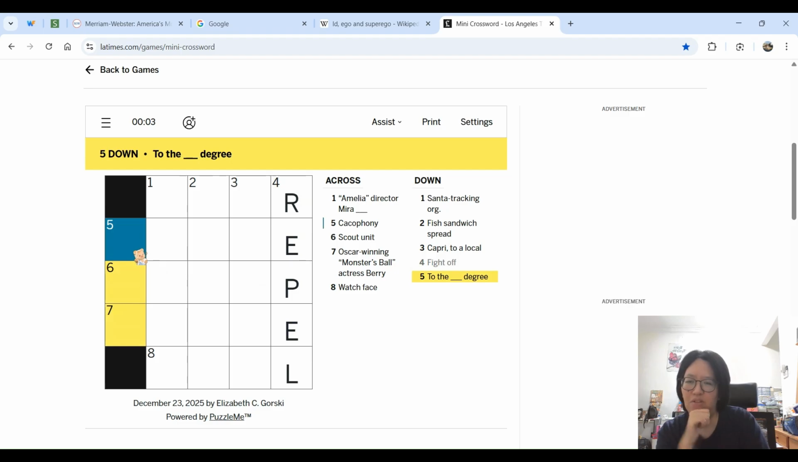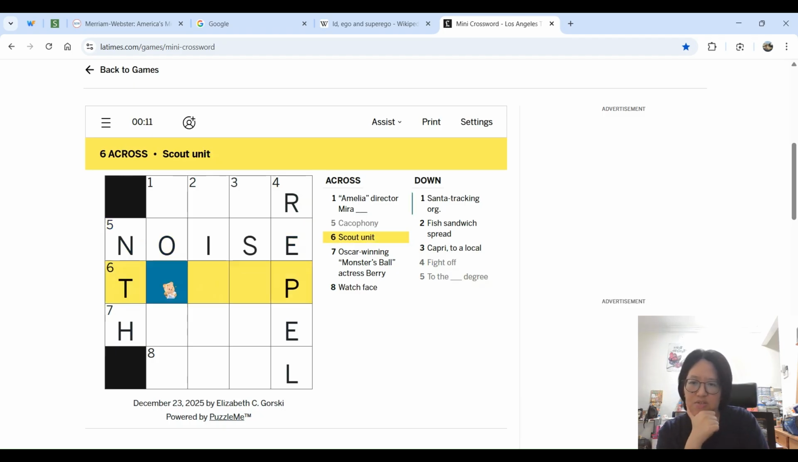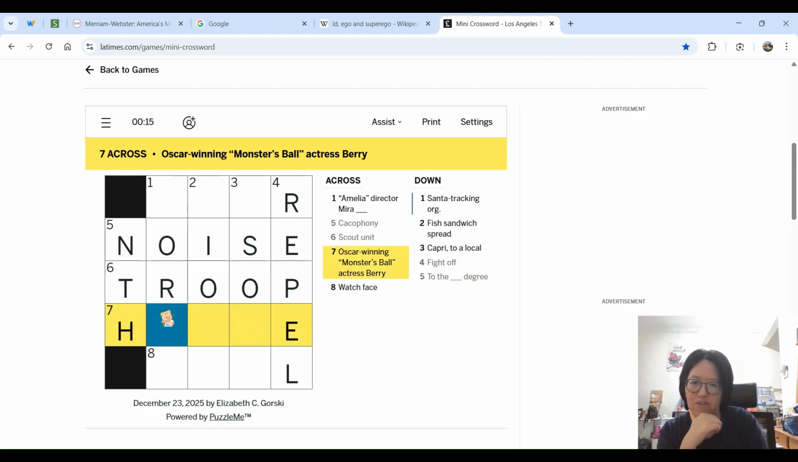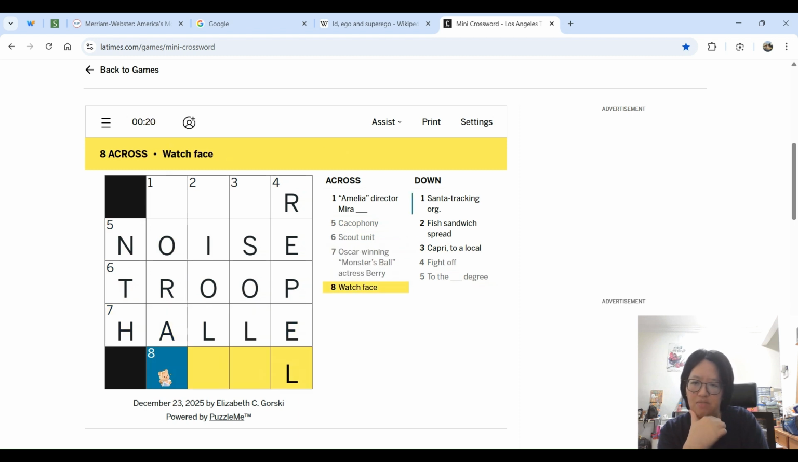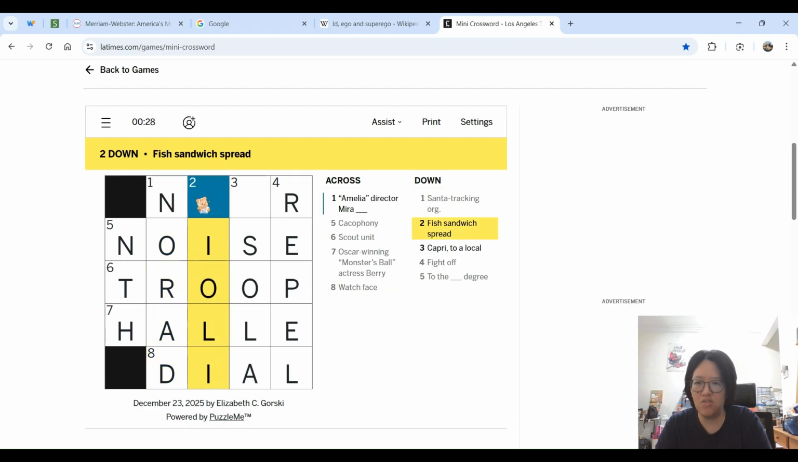Five down, to the blank degree, to the nth degree. Five across, cacophony. How do you say that? I think it's noise, right? Six across, scout unit, troop. Seven across, Oscar-winning Monster's Ball actress, Halle Berry. Eight across, watch face. Is that like the dial? Is that what they call it? Perhaps. One down, Santa tracking organization. Oh, I think it's NORAD. Two down, fish spread. Aioli.